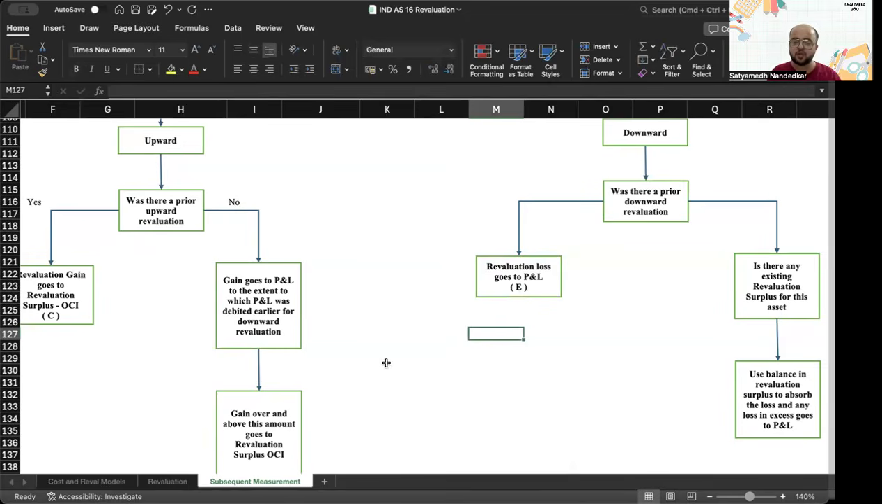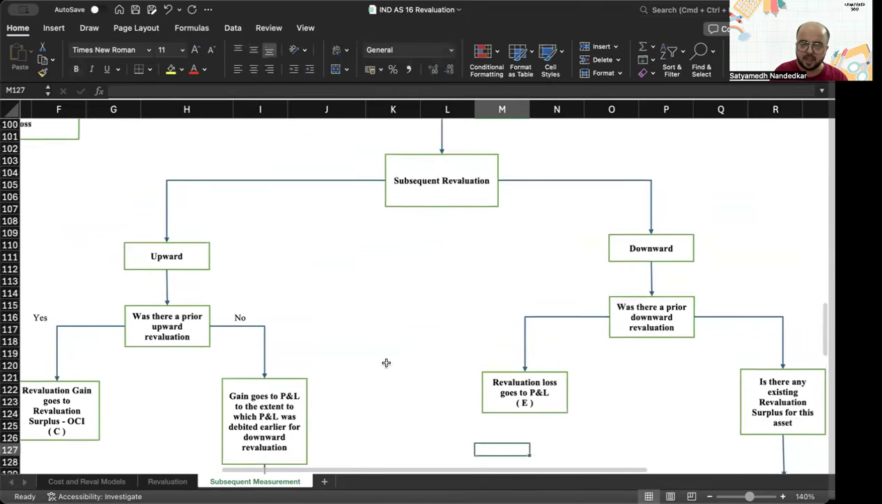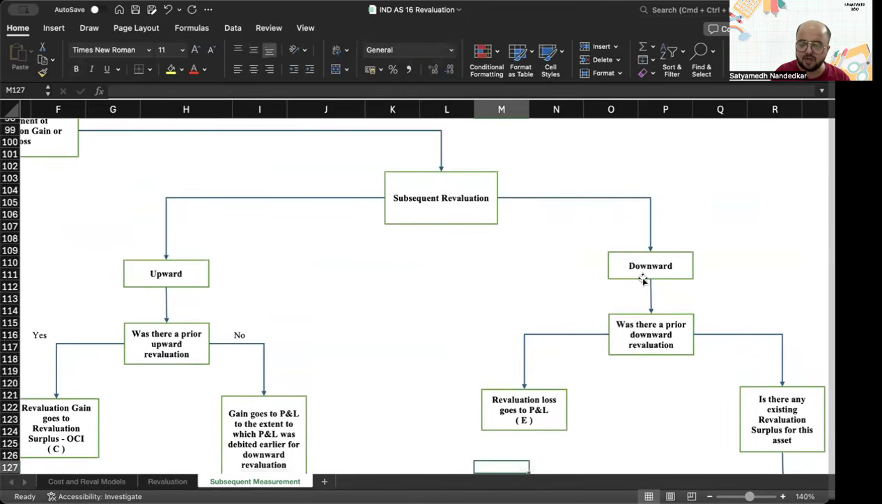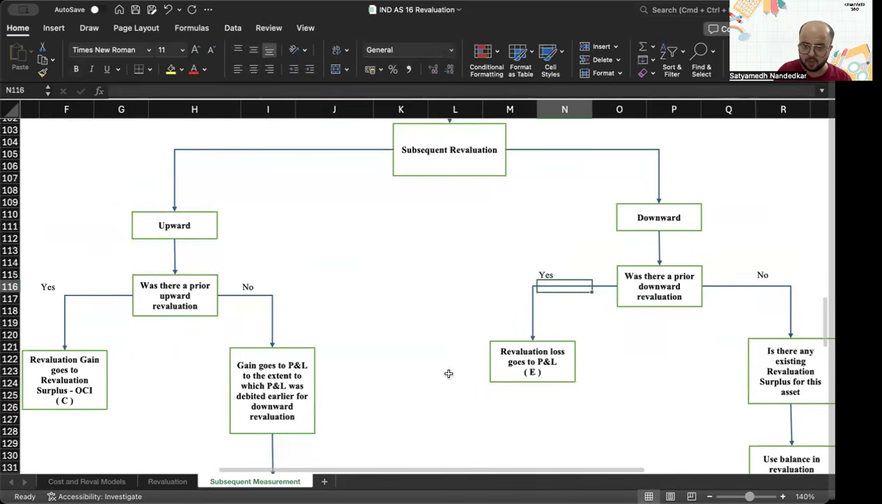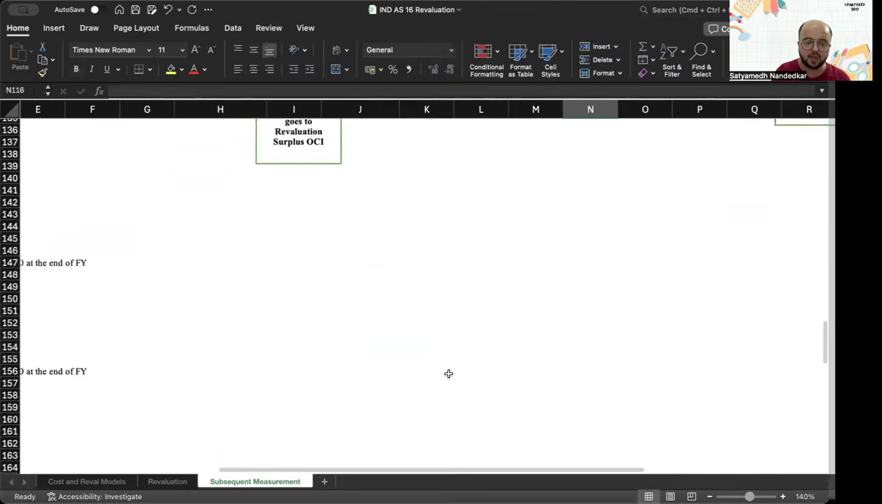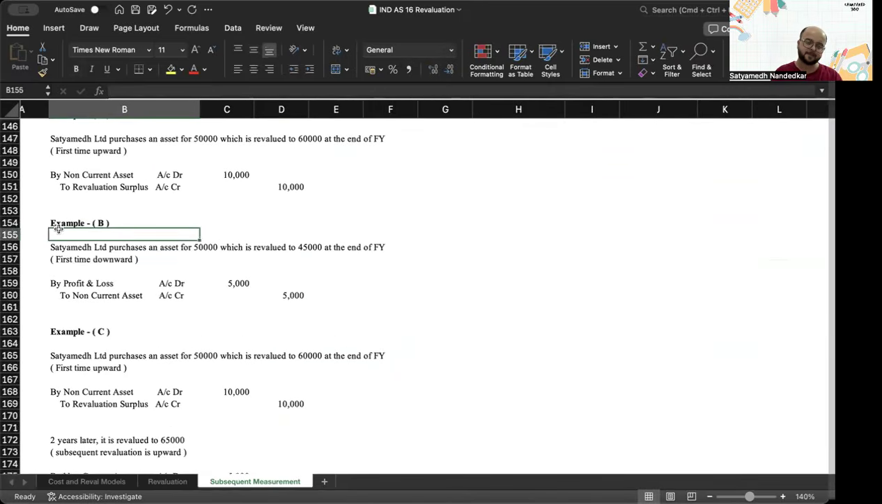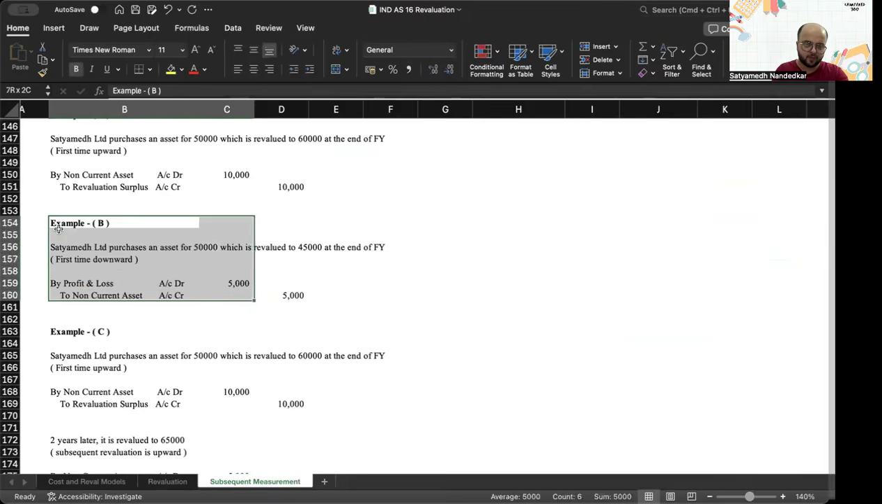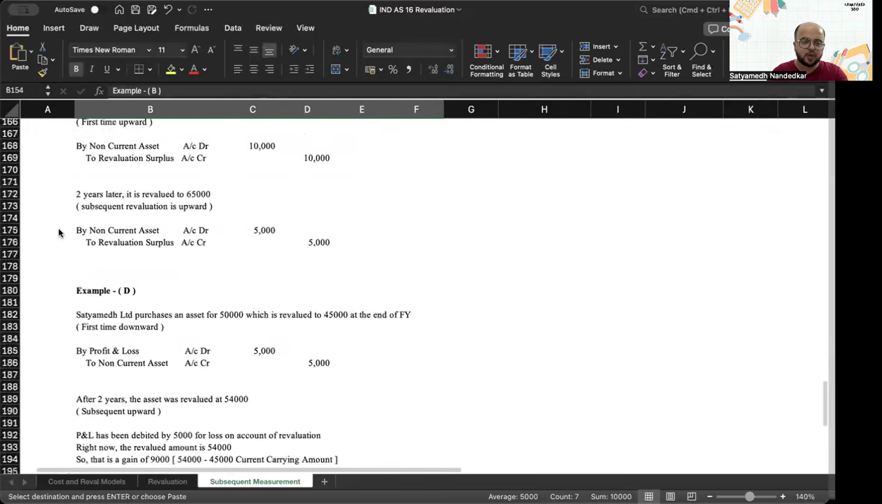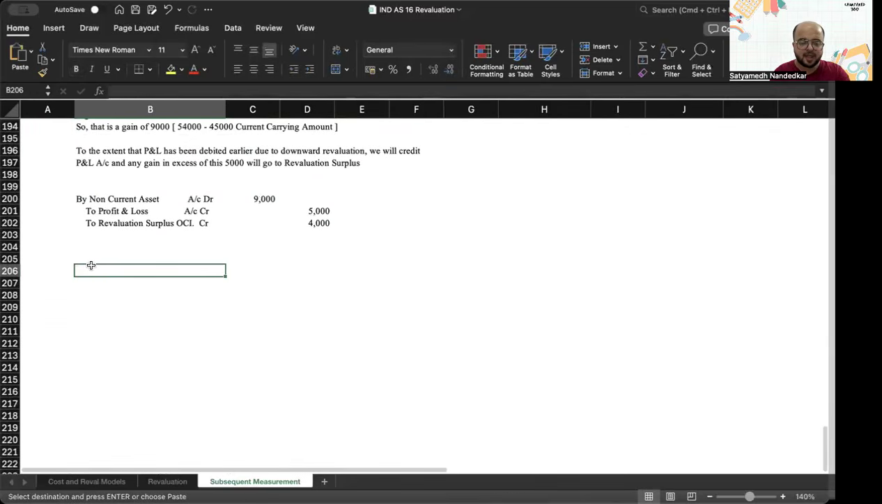Revaluation loss goes to profit and loss account. Okay. What is the situation? Subsequent revaluation is a downward one. Was there a prior downward revaluation? The answer is yes. The revaluation loss goes to profit and loss account. So let me make my case E. My case E is going to be an extension of my case B.